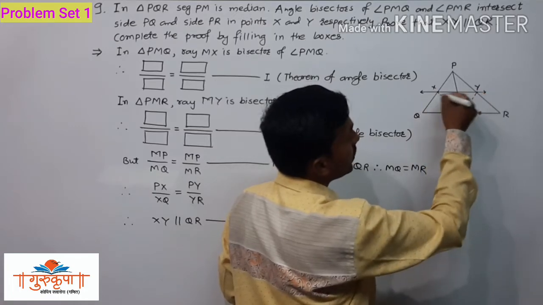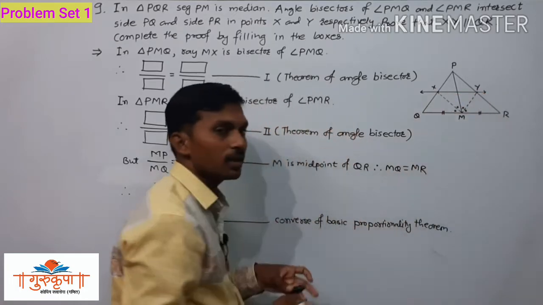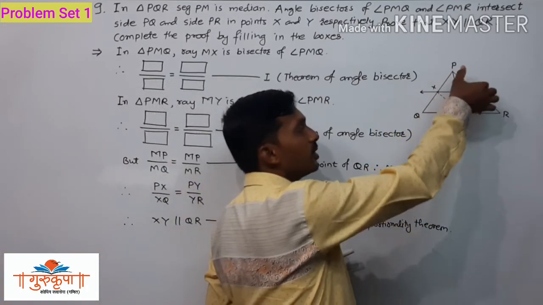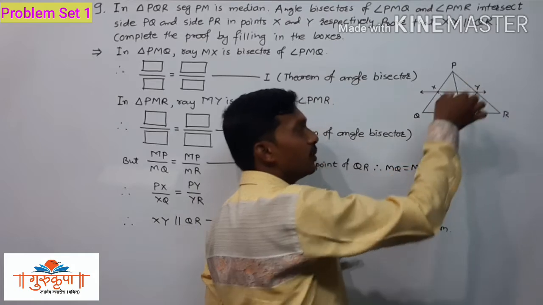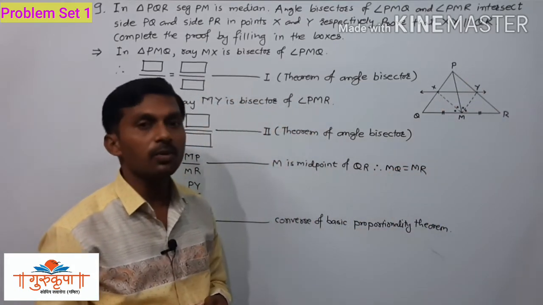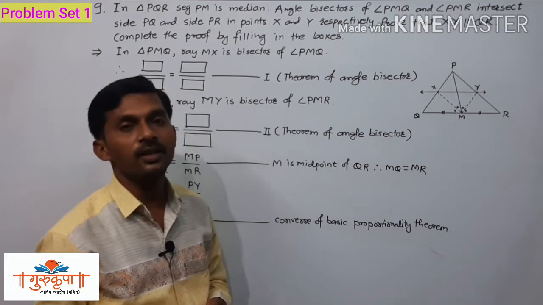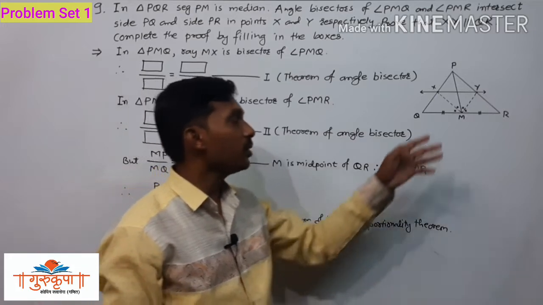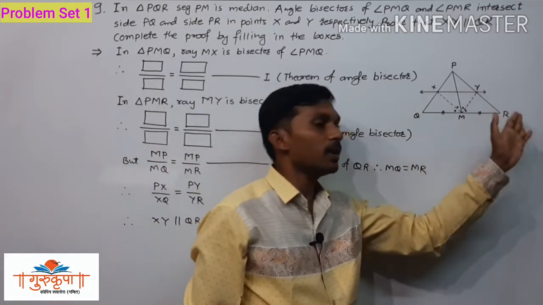XY is parallel to QR if and only if we prove that PX upon XQ is equal to PY upon YR. If we prove that, then by using the converse of basic proportionality theorem, we are able to say that XY is parallel to QR.